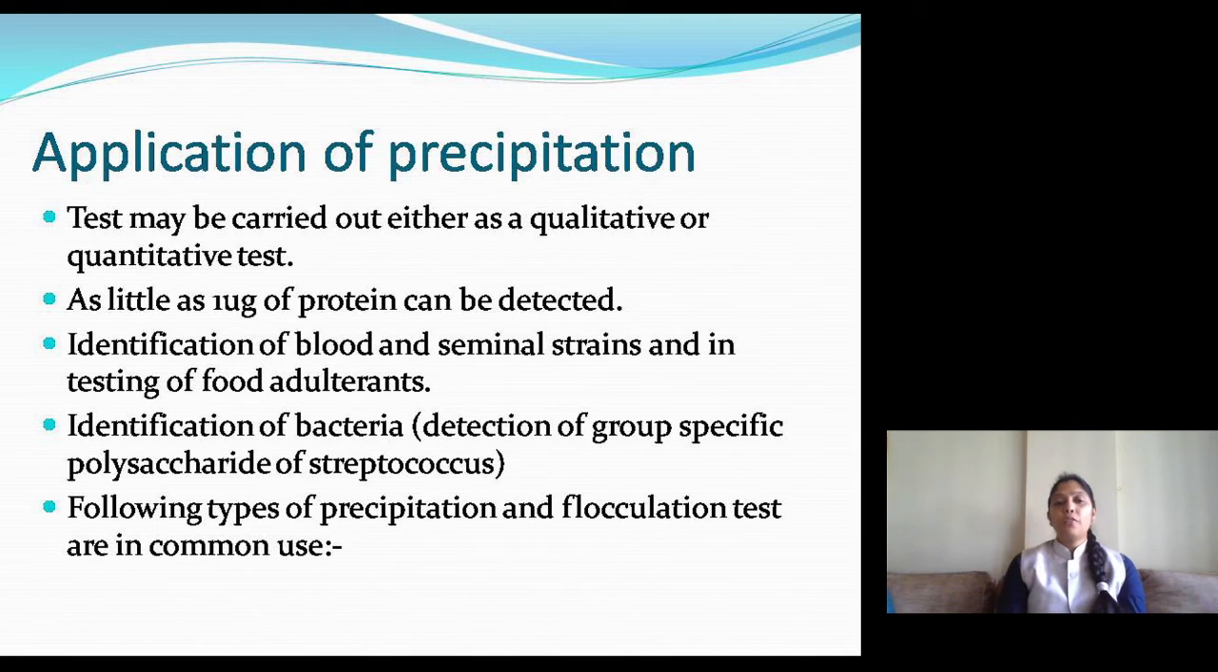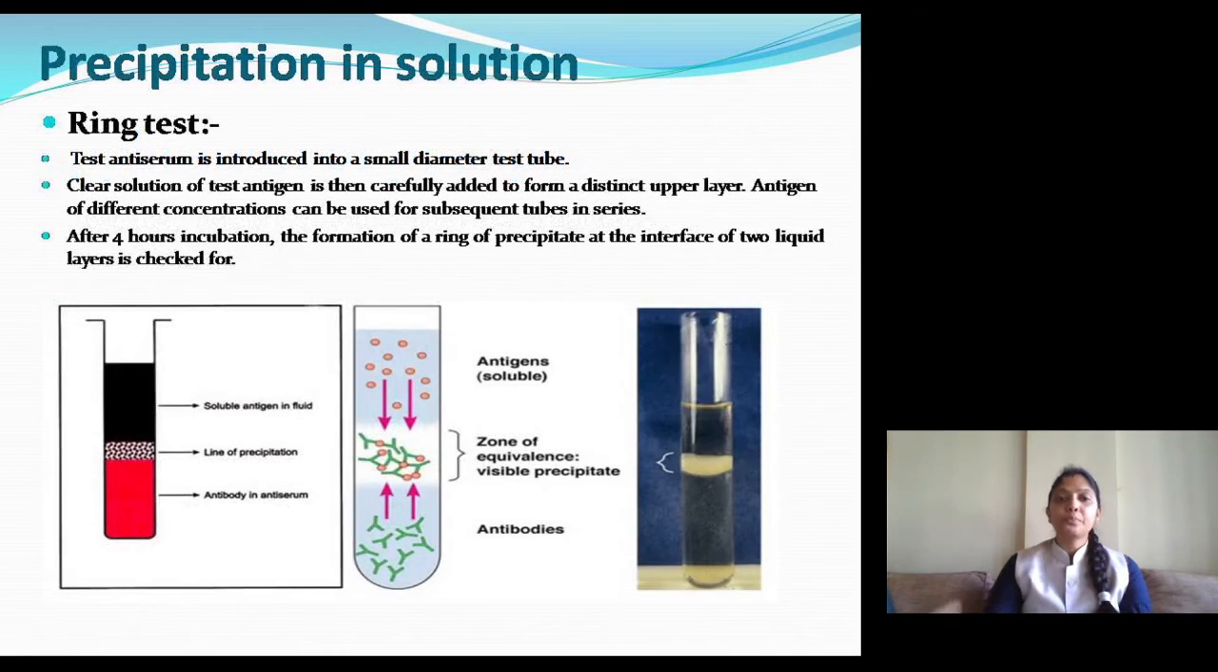Now, after this, we are going to discuss the types of precipitation tests. So, first is precipitation in solution. As I told you, it can occur in liquid media, and it can also occur in gel form. So first we are going to discuss precipitation in the solution.